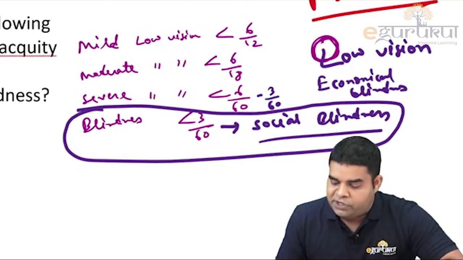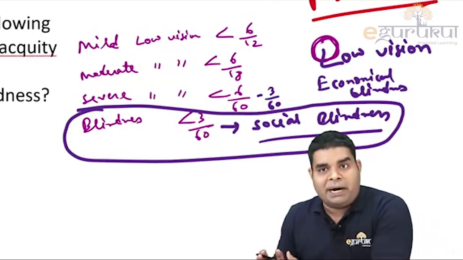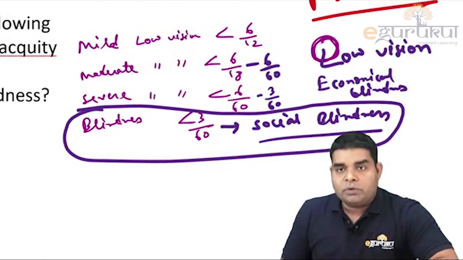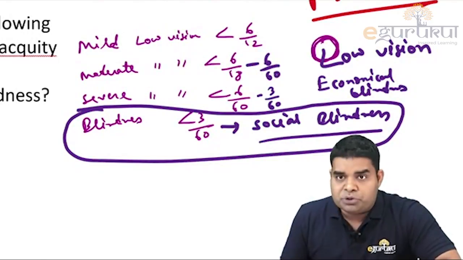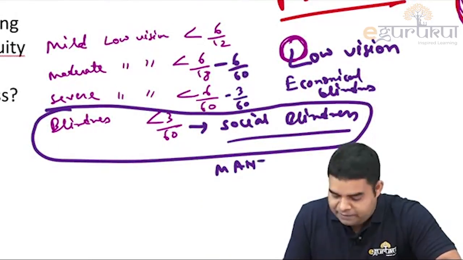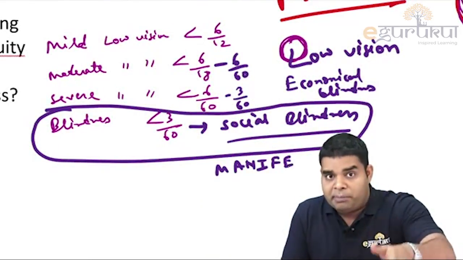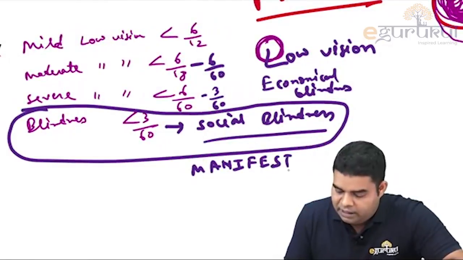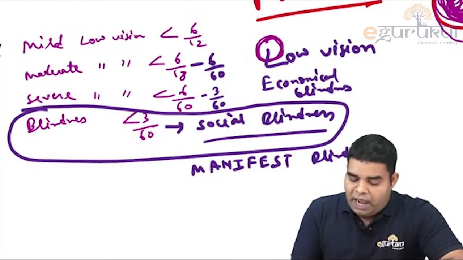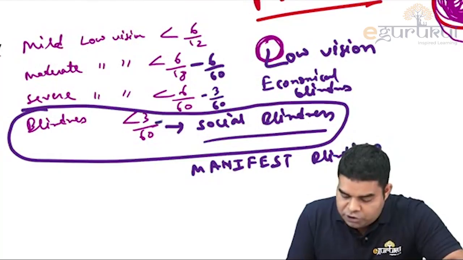This was the older classification, but they can ask questions from this part also. Low vision means 6 by 18 to 6 by 60. Okay, and after economical blindness we have social blindness, manifest blindness and absolute blindness. I will also tell you the way to remember it after discussing it. Social blindness means those who have less than 3 by 60 to 1 by 60.